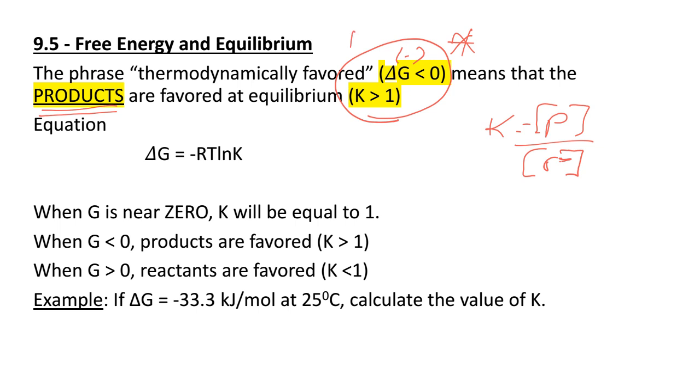So this right here, really important. And I think I put it down here as well. If delta G is negative, then K is going to be greater than 1 because you're going to have more products being formed. If delta G is greater than 0, it means that delta G is positive, which means it's not thermodynamically favored, which means you're going to have more reactants at equilibrium. So our K value is going to be less than 1. Really, really understand that relationship right there. If delta G is close to 0, then that means we're at equilibrium and K will equal 1.